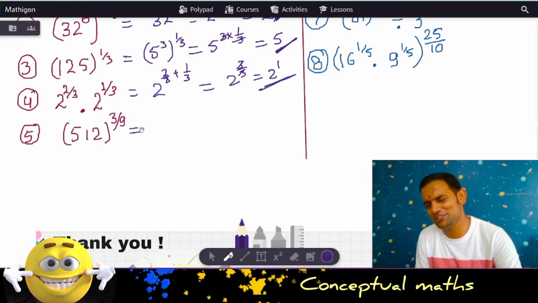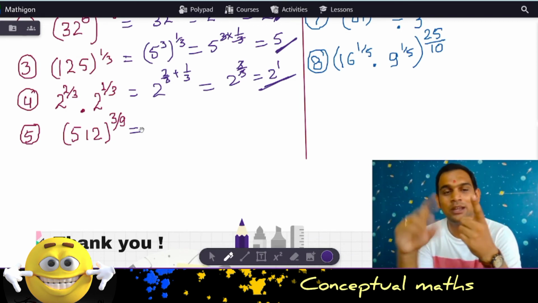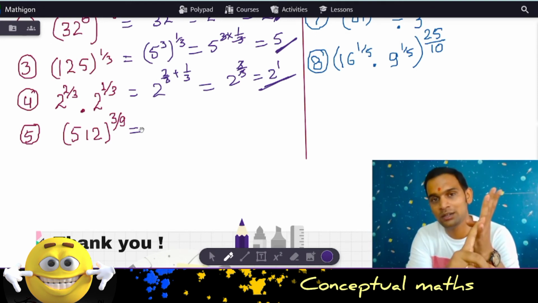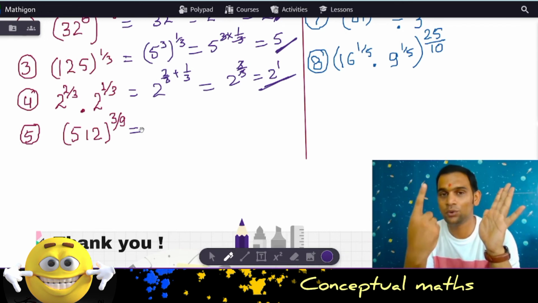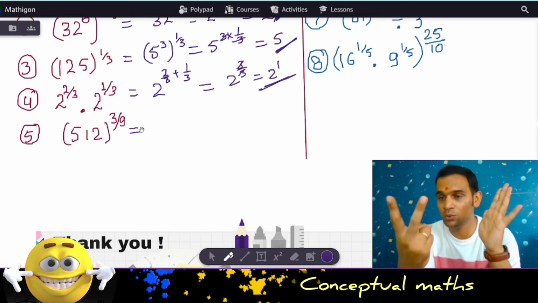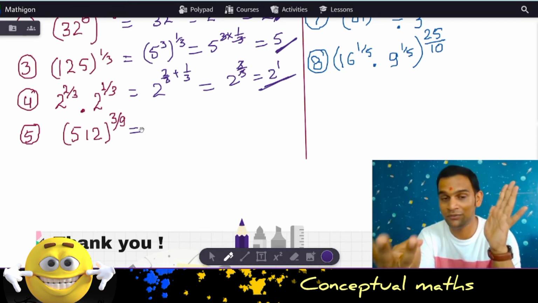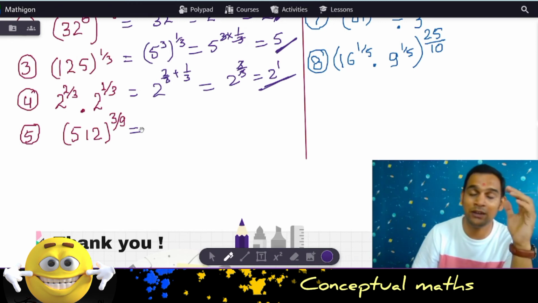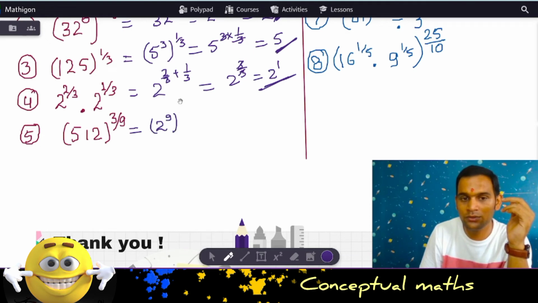This is one of the easiest things you can do. You can write 2 to the power 9. Let's try to verify. 2 times 2 is 4, 4 times 2 is 8, 8 times 2 is 16, times 2 is 32, 32 times 2 is 64, 64 times 2 is 128, 128 times 2 is 256, 256 times 2 is 512. 5 plus 4, 9. So there are 9 powers of 2. You get it as 512 to the whole power 3 by 9.